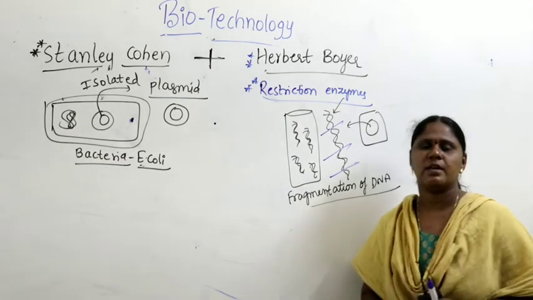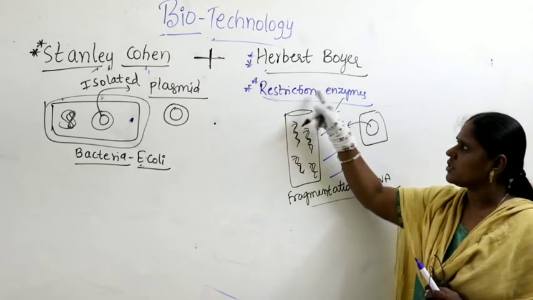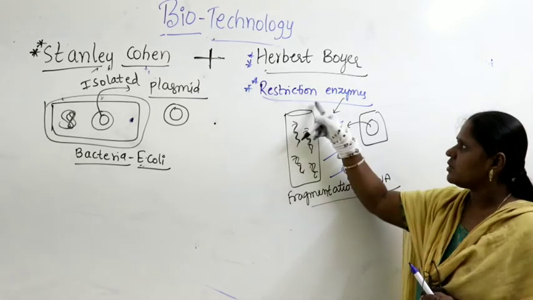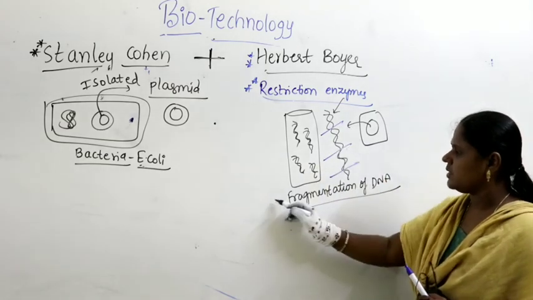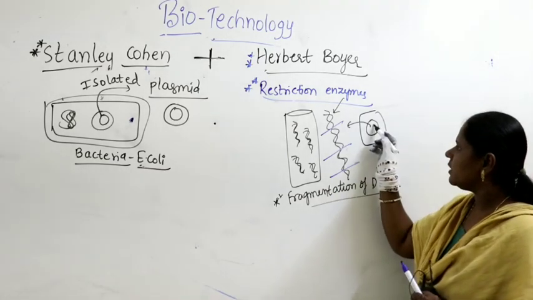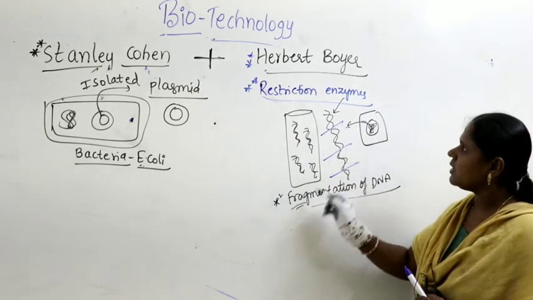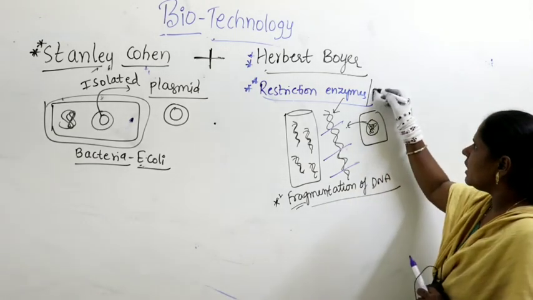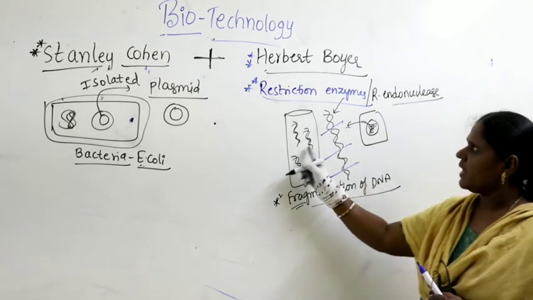I hope this part is very clear. What was the discovery of Herbert Boyer? He discovered restriction enzymes. Such a wonderful discovery. What is the function of restriction enzymes? They are also called molecular scissors. They cut DNA into a number of fragments. That means restriction enzymes are involved in fragmentation of DNA. DNA can be taken out of the nucleus and made into a number of fragments with the help of restriction enzymes, also called restriction endonucleases. Then he has DNA fragments.